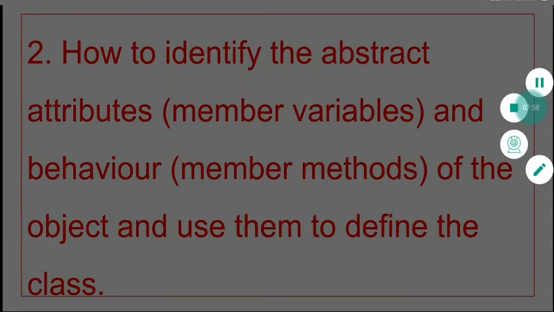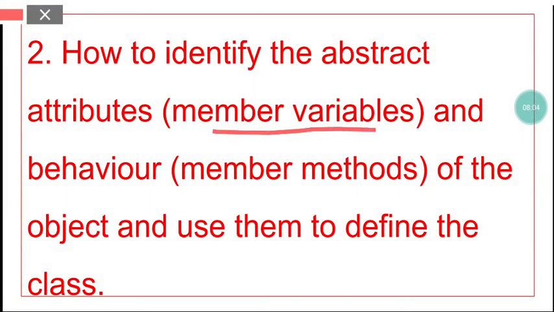Okay, now we also studied how to identify attributes like member variables, and behaviors of the object.